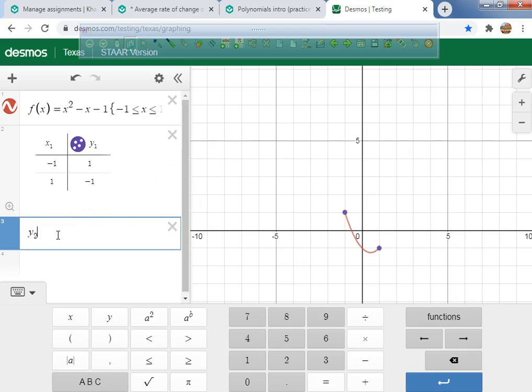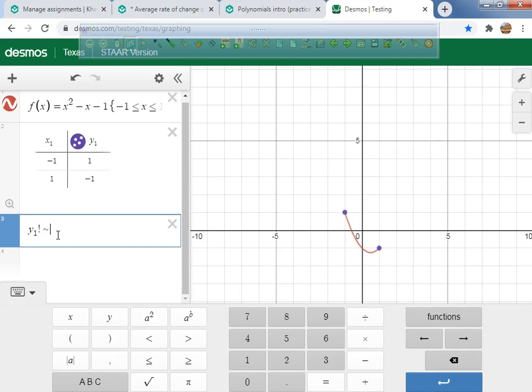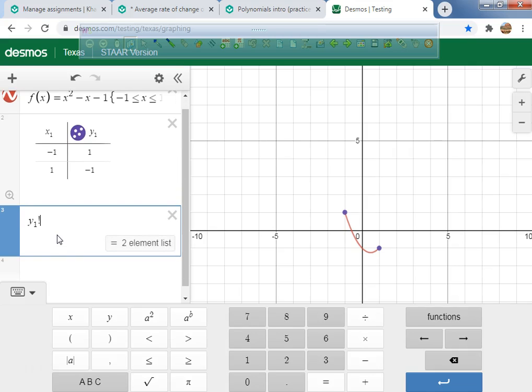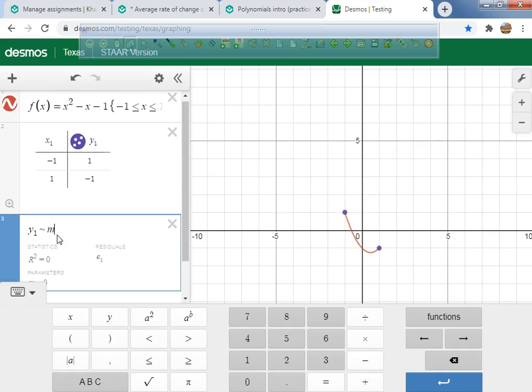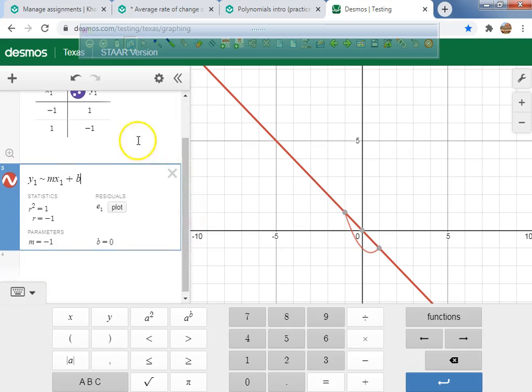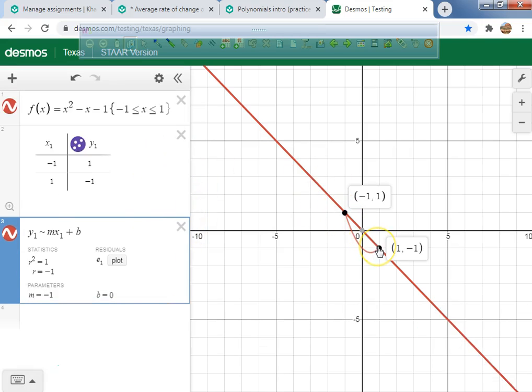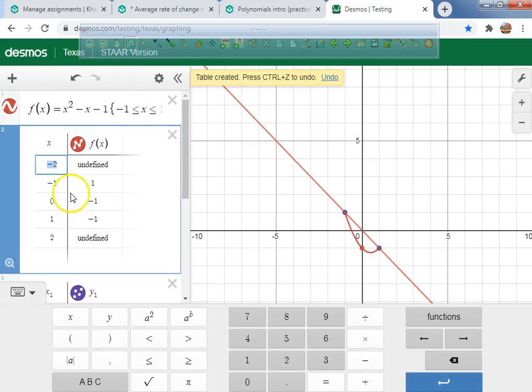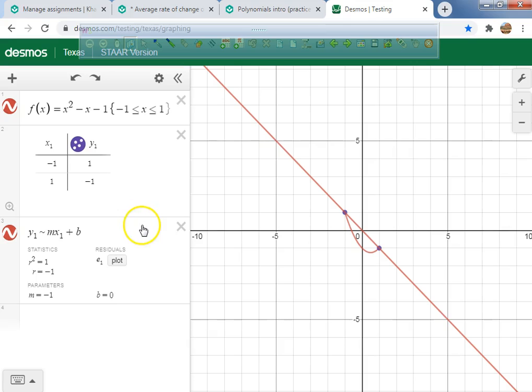Now, look at this. If I have y1 tilde mx1 plus b, can you guys see that this red line passes through this point and this point? What does it say our slope is? It says it's -1. Now, if I make a table, when I hit the gear symbol and make the table, it gives me -1 and a 1 and a 1 and a -1.